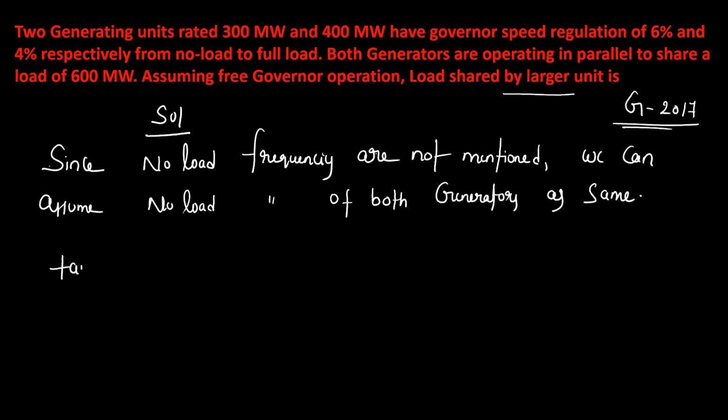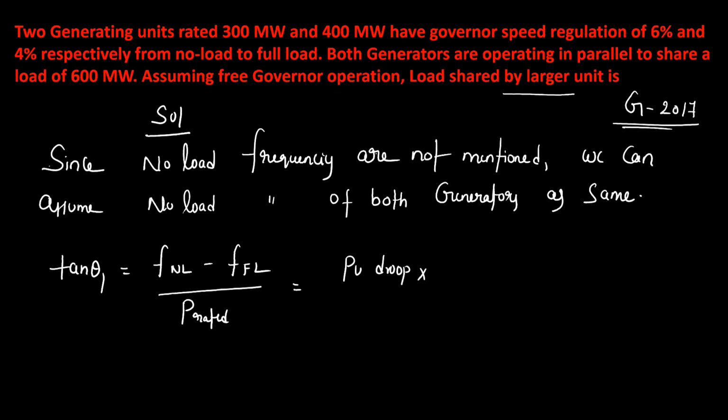Your tan theta 1 is nothing but the change in frequency from no load to full load divided by rated power. For the first machine, you can write it as the per unit droop times the rated frequency, divided by the rated power output.